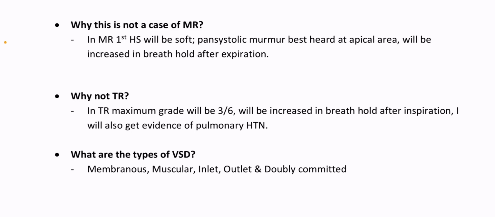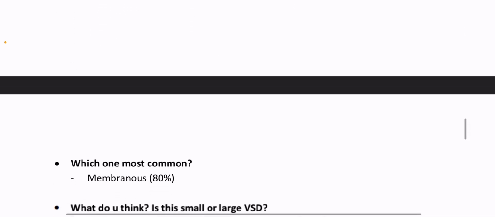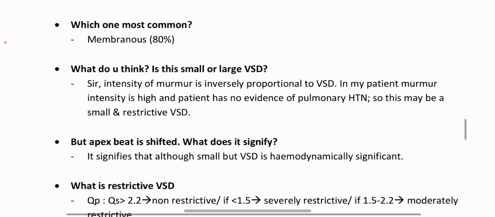What are the types of VSD? Membranous, muscular, inlet, outlet, and doubly committed. Which one is most common? Membranous, 80%. What do you think? Is this small or large VSD? Sir, intensity of murmur is inversely proportional to VSD size. In my patient, murmur intensity is high and patient has no evidence of pulmonary hypertension. So this may be a small and restrictive VSD.